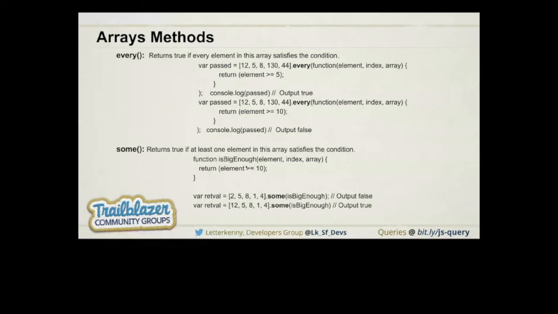Now we have another method called filter. If we want to filter an array on the basis of some condition, or get elements on the basis of some condition, then we need to use filter. Let's quickly look at the example that we already took. We have an array.